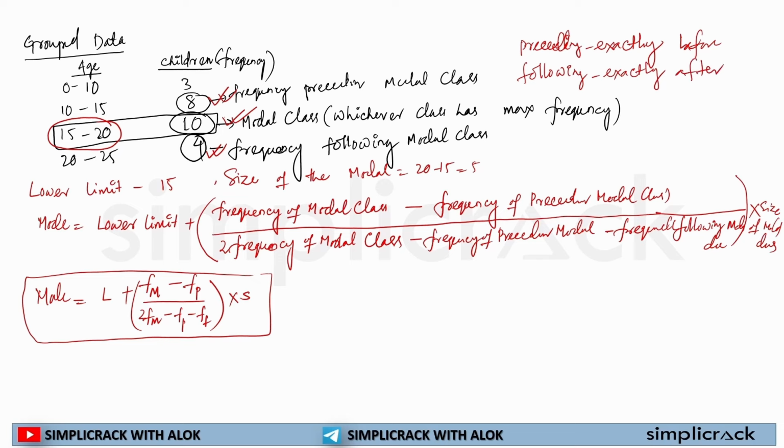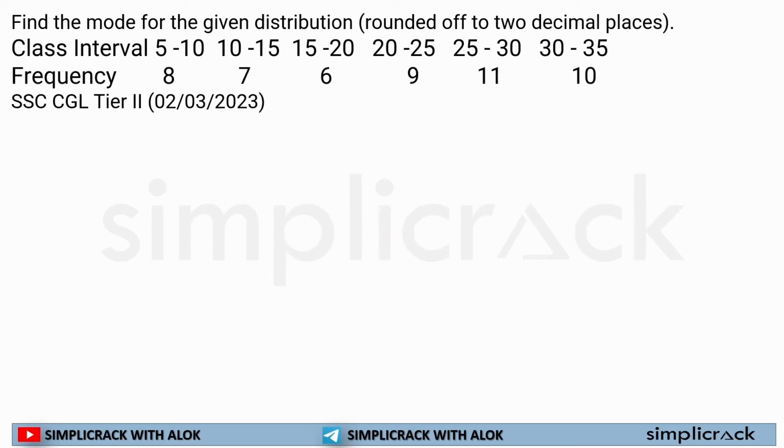Okay, so with this formula we'll be solving a few questions. Now this is the given data. First thing, in this given data we'll see which frequency is the highest number. This frequency is the highest, so this will be our modal class. The lower limit of the modal class is 25.